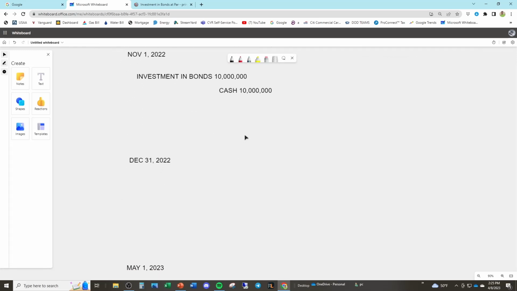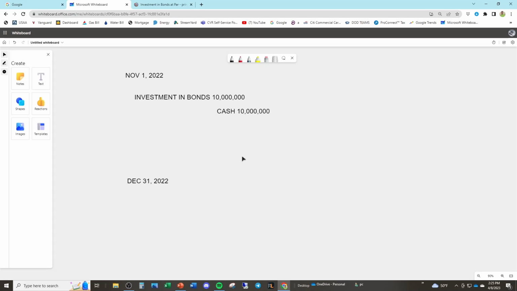Next, we get to December 31st, 2022. So Chris is a calendar year taxpayer, and he's on the accrual basis of accounting because why not? So he has to record something, right? Because hasn't he earned interest revenue? Has time passed? Yes. Has he been paid interest revenue? No, because the first payment of interest revenue is not going to be until May. He's not going to get the cash until May of next year, but he has still earned the revenue. He has still earned interest. The question is, how much has he earned?